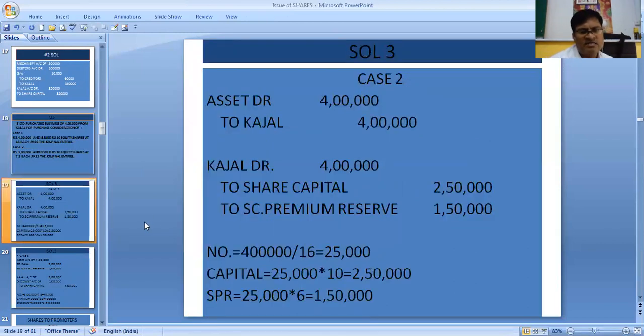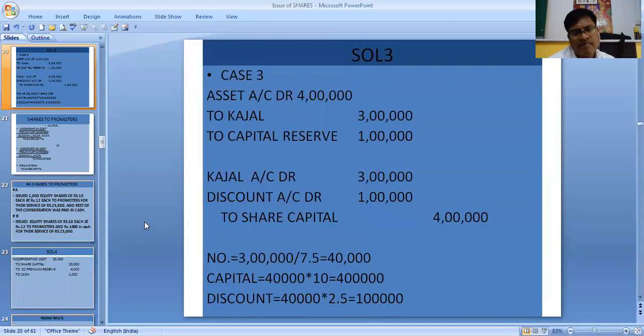So in that case, the sum would have been this only. Asset account debit to Kajal 3 lakhs, capital reserve 1 lakh. Kajal account debit, discount account debit to share capital. Discount is 1 lakh. Number of shares we could have found out from here. 3 lakhs by 7.5, 40,000 shares of 10 each. That's why share capital is 4 lakhs. And 40,000 into 2.5 each is 1 lakh. 1 lakh is our discount.